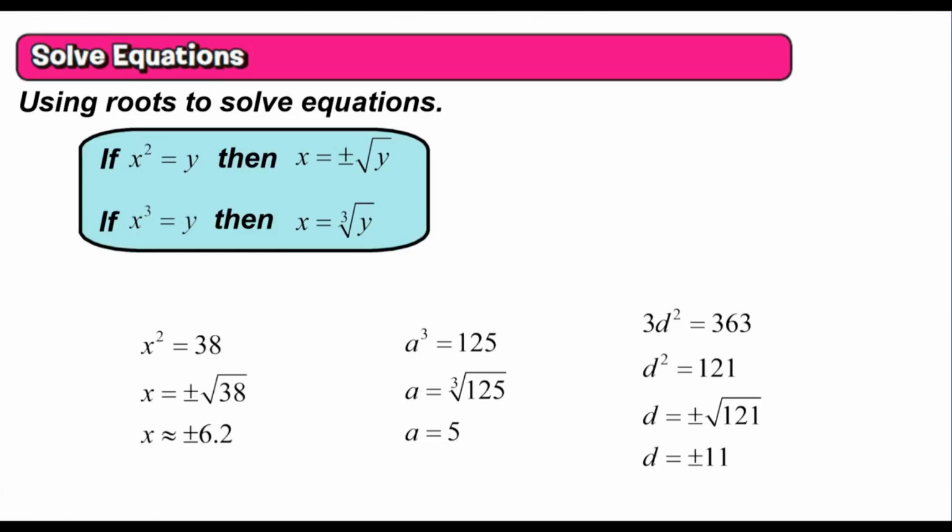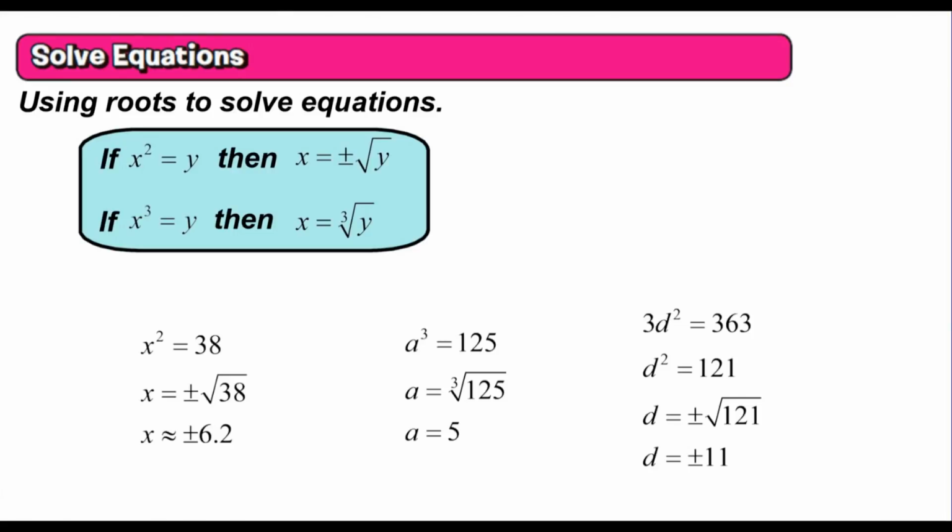And the only way to figure that out, besides guess and check, is to type it into your calculator. And if you type this into the calculator, 38 is not a perfect square. So you're going to get a non-terminating, non-repeating decimal. So we're just going to round that to the nearest tenth. And so we get x is approximately positive or negative 6.2, because 6.2 squared and negative 6.2 squared is going to get you about 38.